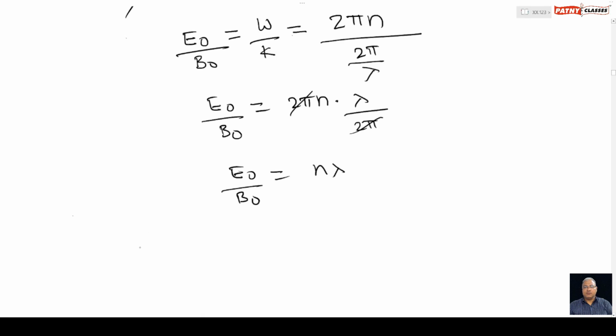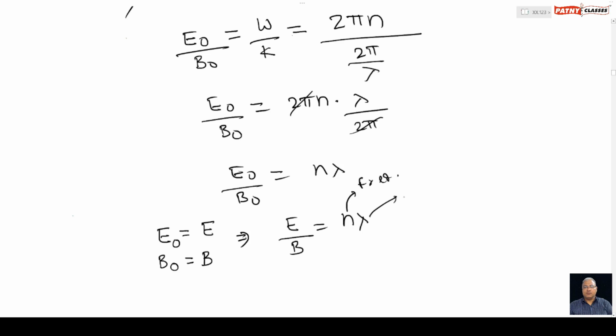Since both electric and magnetic fields are in phase, replacing the magnitude of electric field E naught by E and the magnitude of magnetic field B naught by B, we get the relation E divided by B equals n multiplied by lambda. N stands for frequency and lambda stands for wavelength.